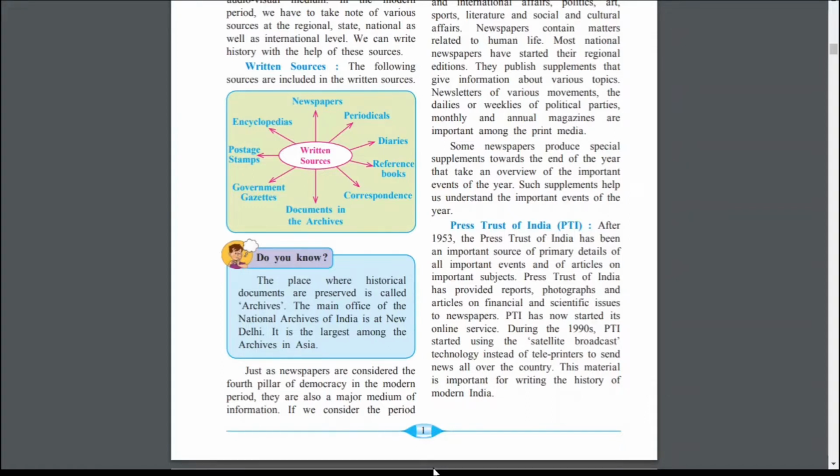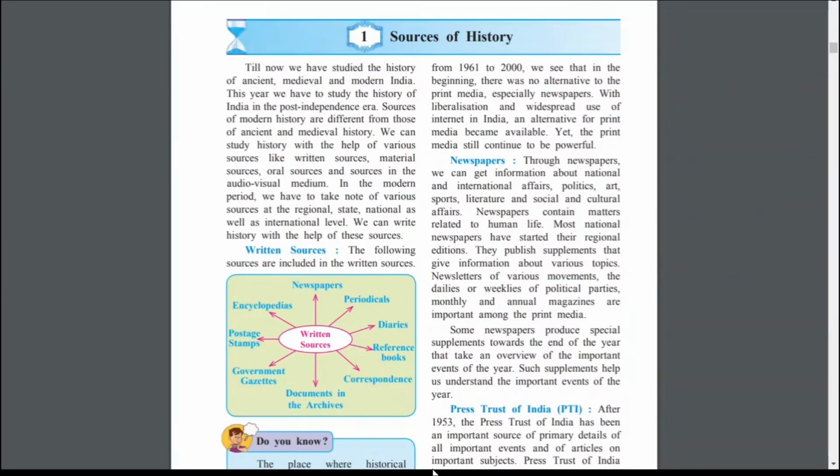If we consider the period from 1961 to 2000, we see that in the beginning there was no alternative to the print media, especially newspapers. Only newspapers were printed, and we were getting information through newspapers only, that means print media.